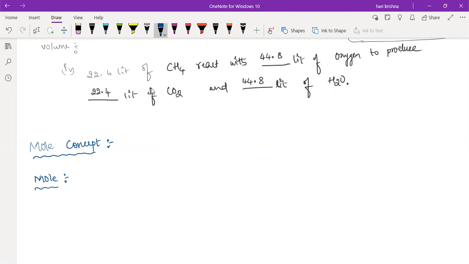It is a unit that has 6.022 times 10 to the power 23 particles in it. Like 1 mole has 6.022 times 10 to the power of 23 particles or molecules in it. Remaining, anyone?